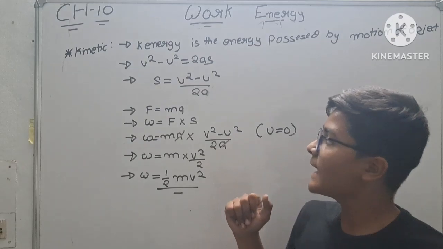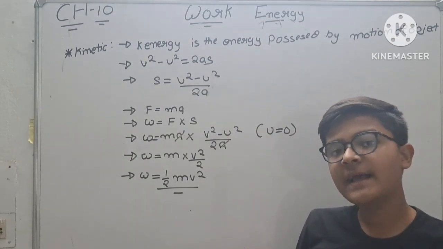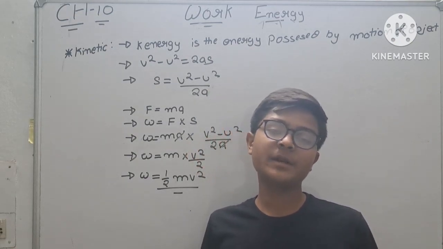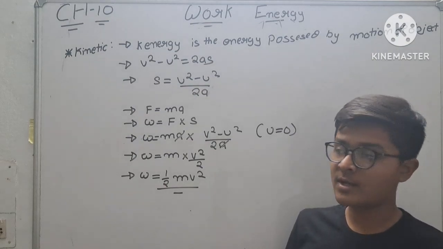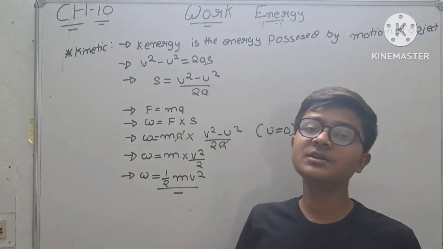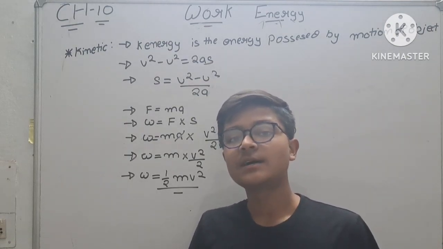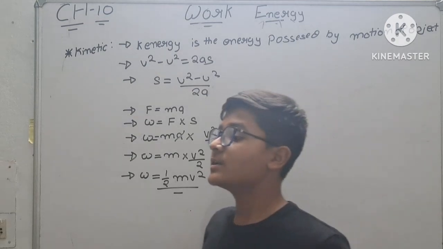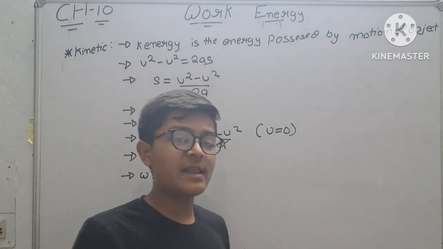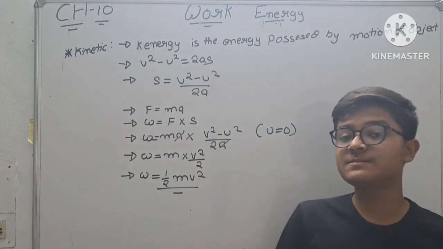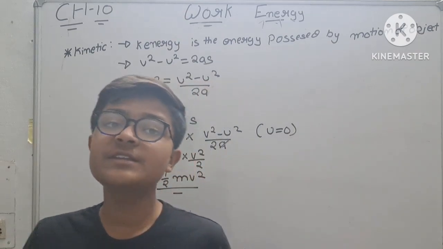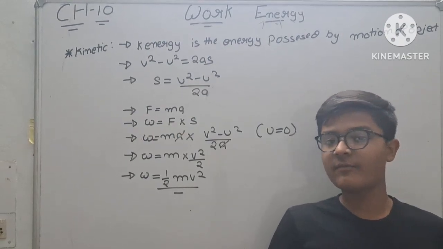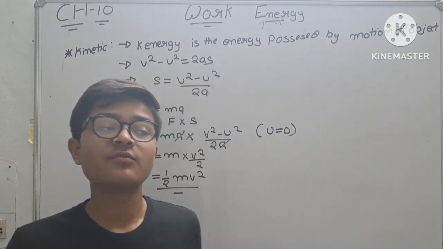So there is an important derivation of kinetic energy. In the early chapters, chapter number 7 and chapter number 8, we learned the 3 laws of motion. We have learned the three formulas. From those 3 we get one formula which consists of final velocity, initial velocity, acceleration and displacement. So which is that formula? Half of a t square? Wrong students. Half of a t square, there is no final velocity.